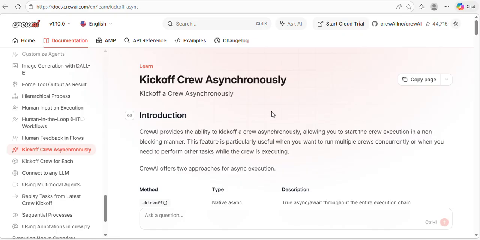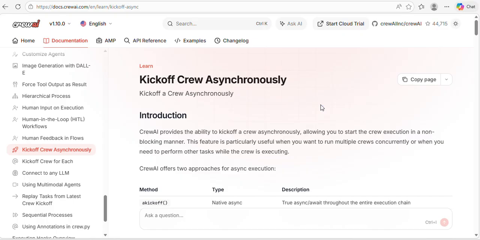So with that, everyone, let's start. Here, kickoff crew asynchronous. In my previous videos, I showed how to integrate task level async execution, and kickoff for each, that means how to execute batches of data.